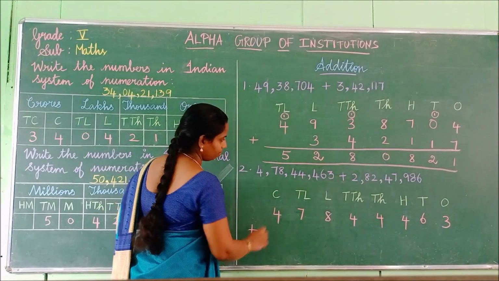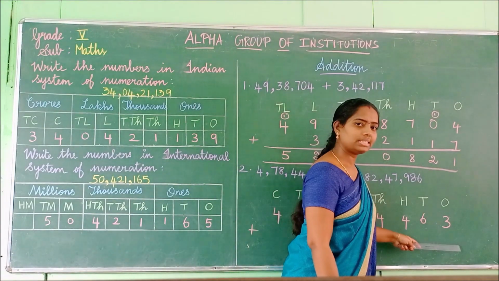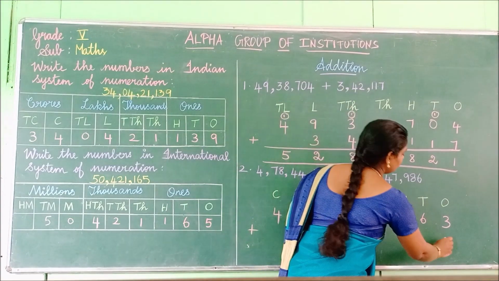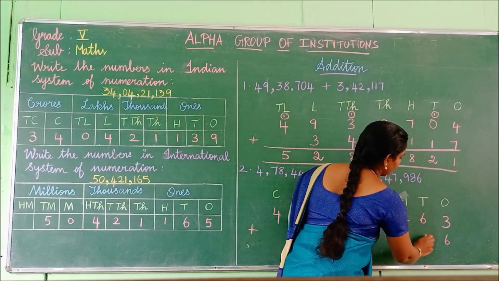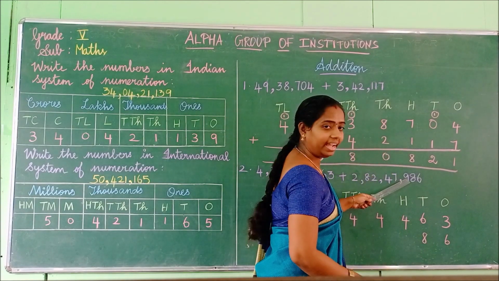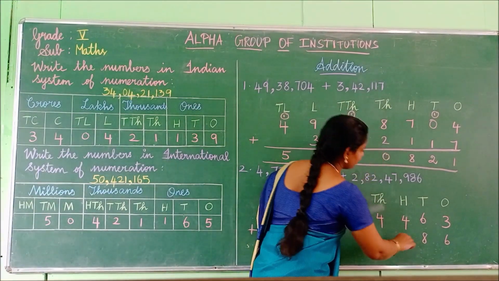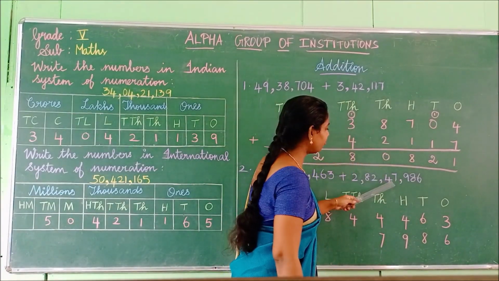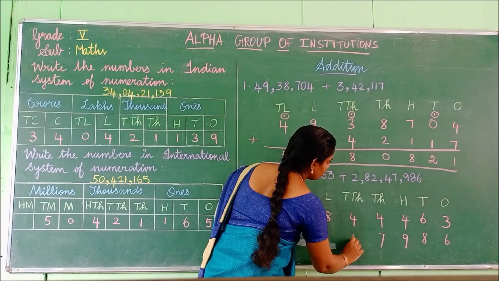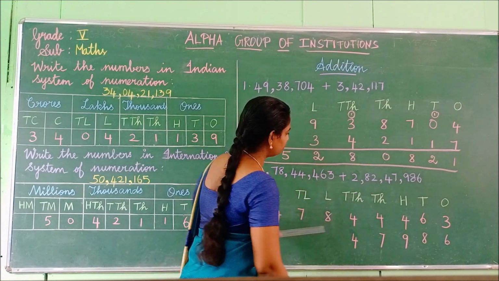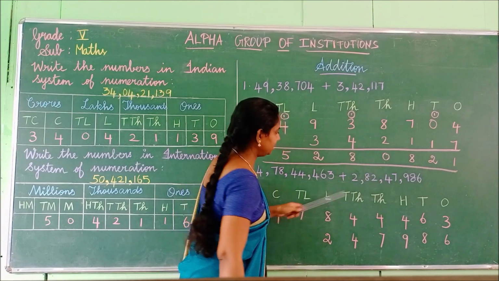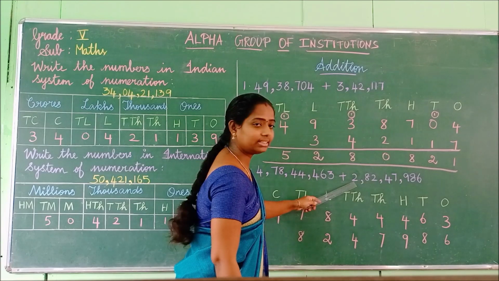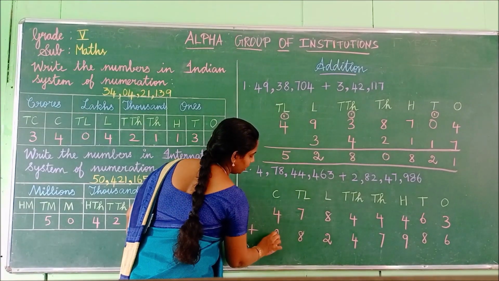Okay, and the next number. Shall we place this number? Always we have to start from the last, isn't it? From the ones place. Okay, 6 to the ones place, 8 to the tens and 9 to the 100 place, 7 to the thousands place, 4 to the 10,000, next 2 to the lakhs place, next 8, 10 lakh and then the last digit is 2 to the crores place.